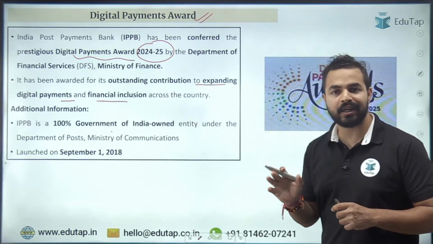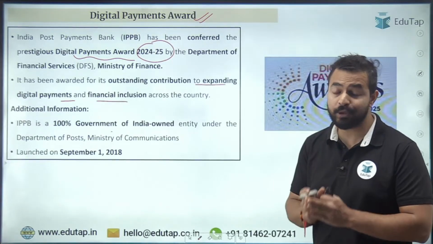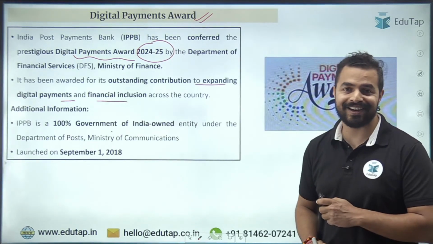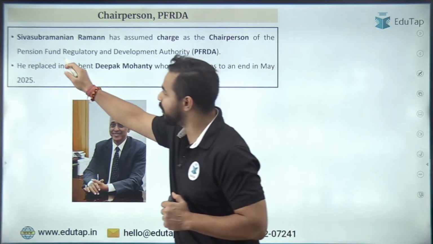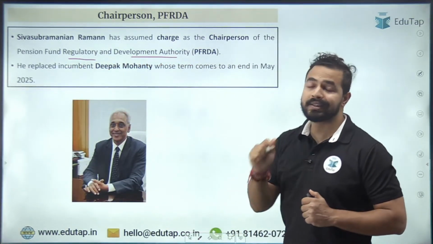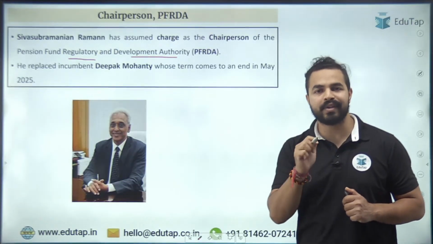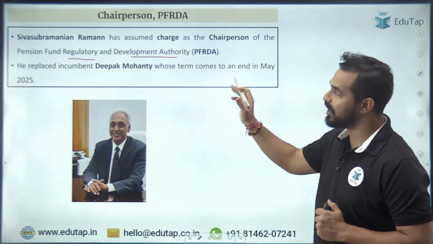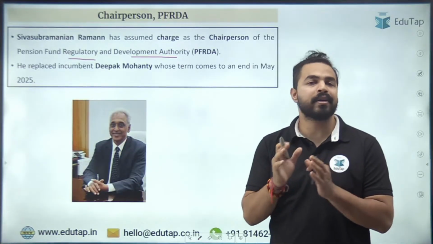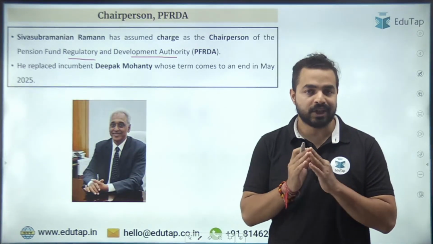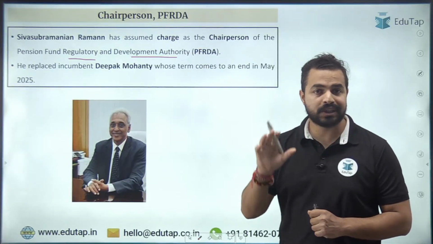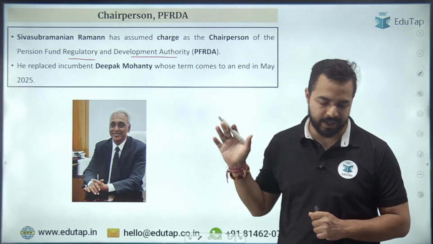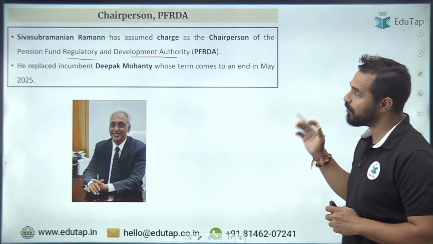If we talk about IPPB, it is a 100% government-owned entity. It was launched in 2018. Moving on to the next news article. So PFRDA, that is Pension Fund Regulatory and Development Authority, has a new chairperson. What is the name of the person? Shiv Subramanian Raman. Shiv Subramanian Raman has been appointed as the chairperson of PFRDA and he will be replacing Deepak Mohanty, whose term ended in May 2025. Okay. So that's all from this news article.